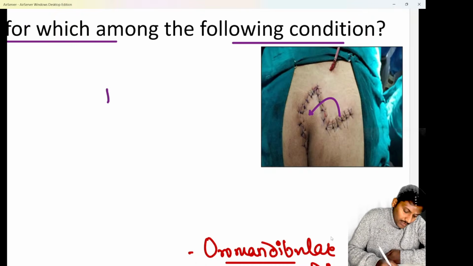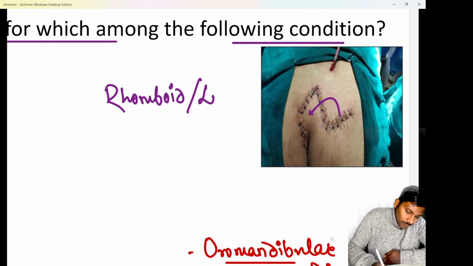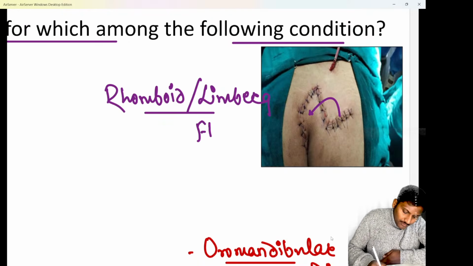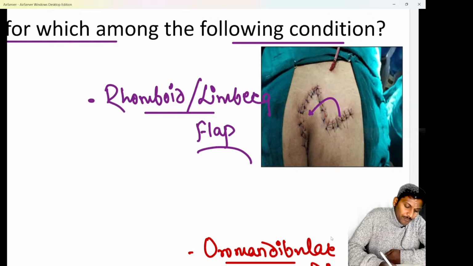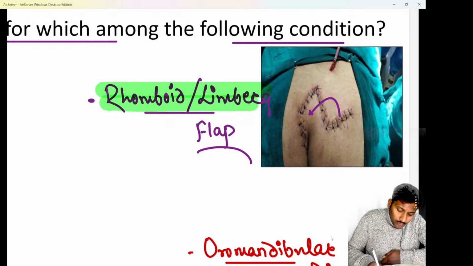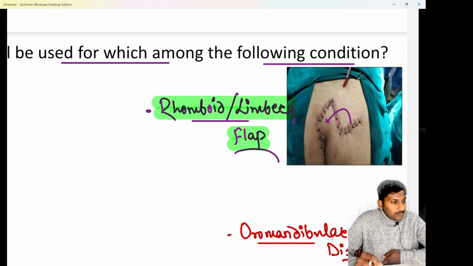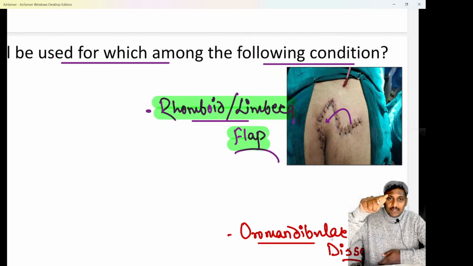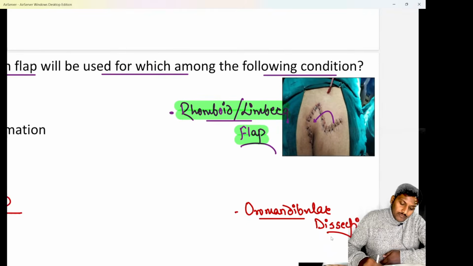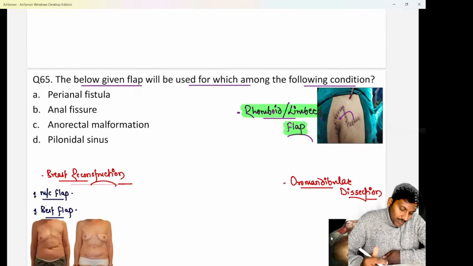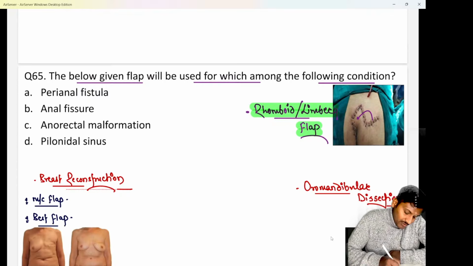So this is basically called a rhomboid flap or a Limburg flap, and this rhomboid or Limburg flap is generally used in the perianal region. In the perianal region we have a problem known as pilonidal sinus, also known as jeep driver's bottom disease. In pilonidal sinus there are multiple sinuses in the natal cleft. To cover those we use a rhomboid flap or a Limburg flap. So it is generally used for the treatment of option D, pilonidal sinus.